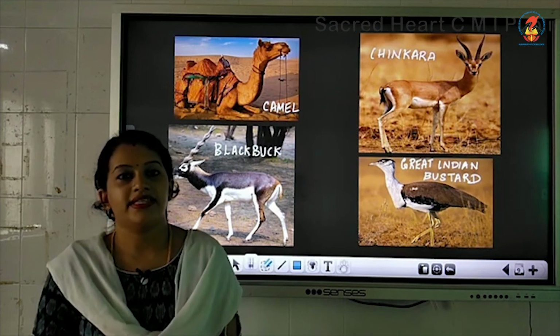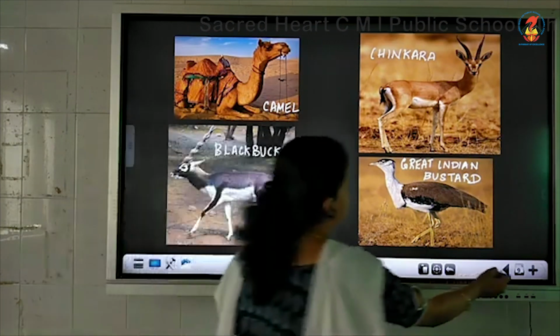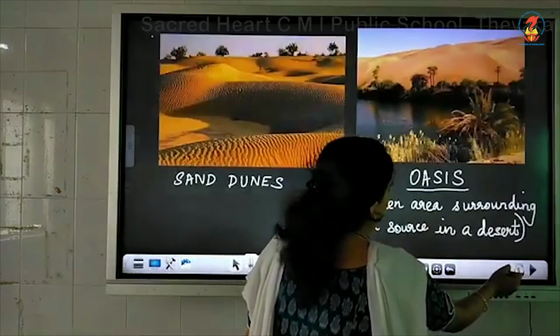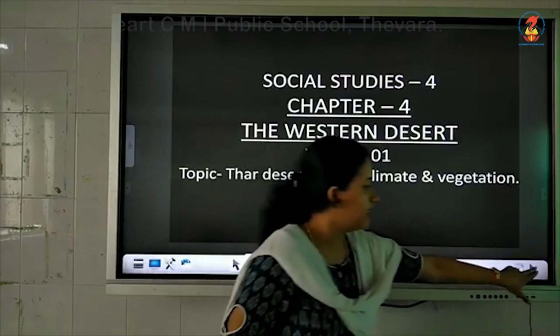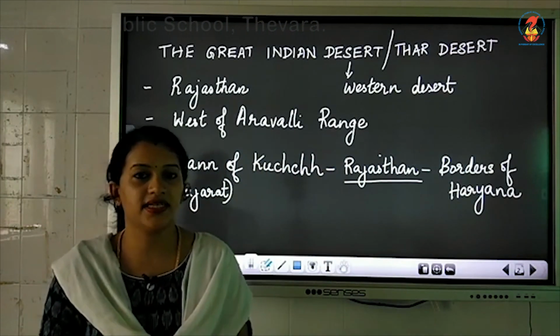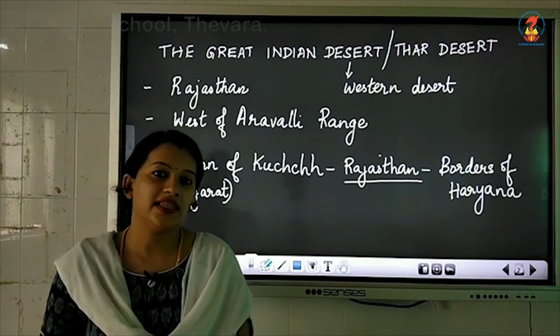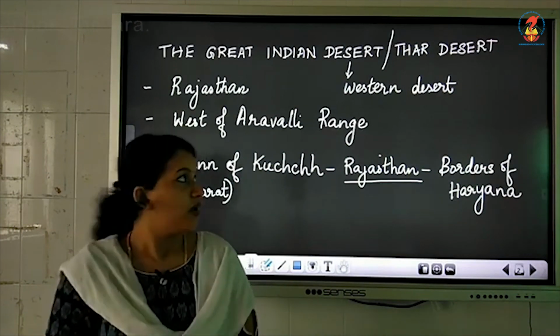So children, I will just conclude whatever I have taught in this section of the chapter. In this section you learned about the Western Desert, that the Western Desert is also called the Thar Desert or the Great Indian Desert. Why?